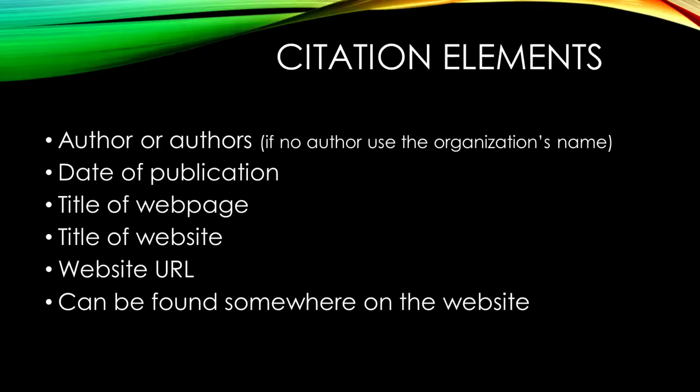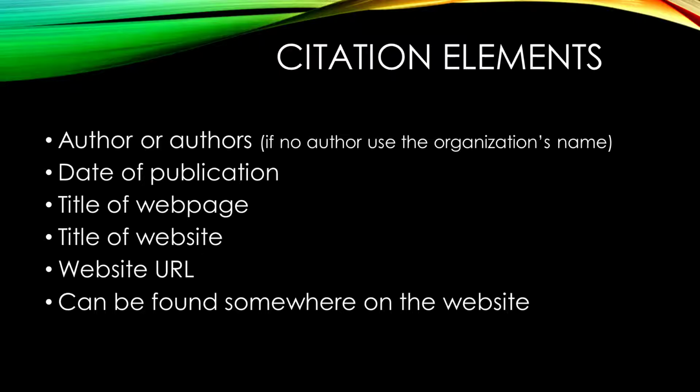Now let's go over the information that will be in the citation. We will need the author, the date of publication, the title of the web page, the title of the website, and the URL. This information can be found in various places on the website. Now remember, if we have no author information, we will use the name of the organization as the author. For this video, I will do two different citations to help demonstrate some of the rules better.